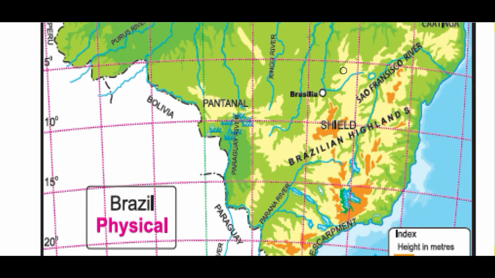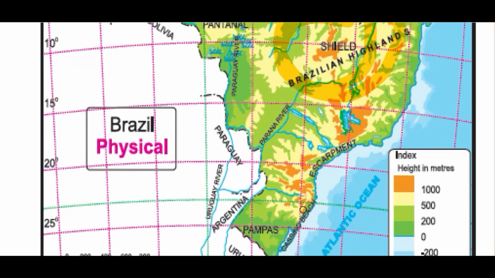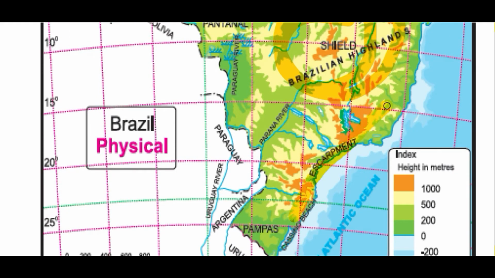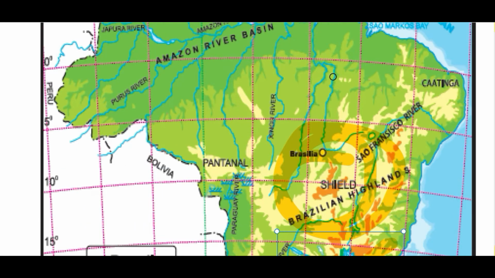In the previous session, we discussed the physiography of Brazil. We discussed two physiographic structures of Brazil. One is the Brazilian Highland, which is located in the central and south central part of Brazil, and another one is the Great Escarpment, which is the eastern highland. These are responsible for high orographic rainfall in the coastal area of Brazil and for the formation of a quadrilateral on the central highland. So we are going to discuss the remaining three physiographic features of Brazil in this particular video.